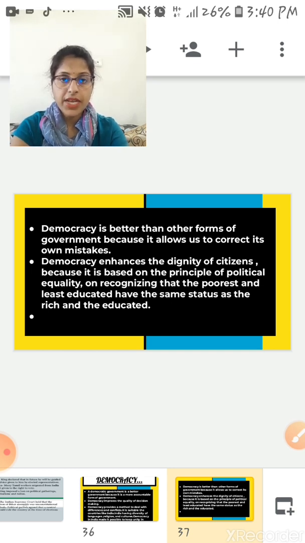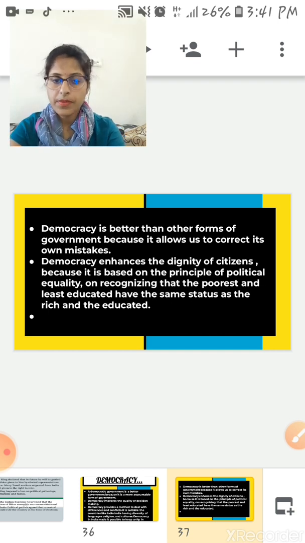So yes, it is only in a democratic country that mistakes are admitted and all attempts are made to correct these mistakes. If mistakes are made, it is only in a democracy that they are admitted and then corrected. In democracy, thus, there is room for correction.